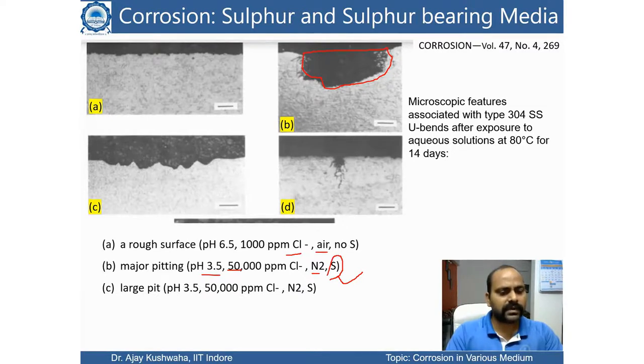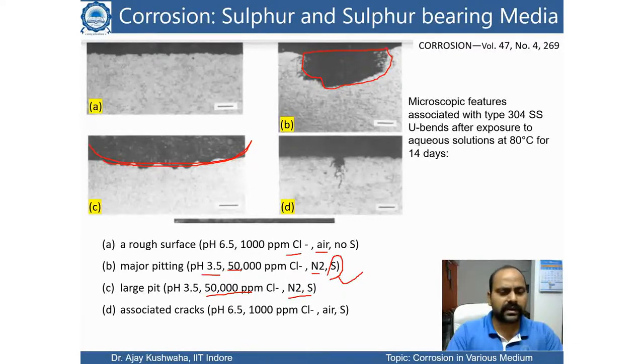Similarly, a large pit is formed at this pH value where chlorine is at this level, with nitrogen and sulfur. So this is the third reaction, where the size of the pit is very large. The last one basically shows the associated crack with the large pit. Even here, the rough surface has similarly associated cracks, with pH value 6.5, 10 ppm and air. So if there is large pit formation, whether sulfur is there or not, in both cases cracks could be there. So cracks are mainly associated with the pit. It doesn't matter whether sulfur or oxygen is there.